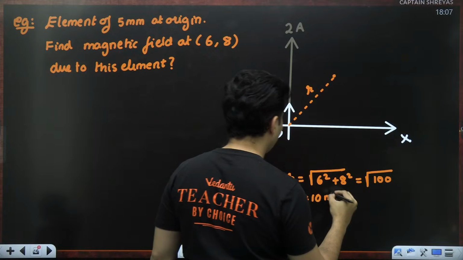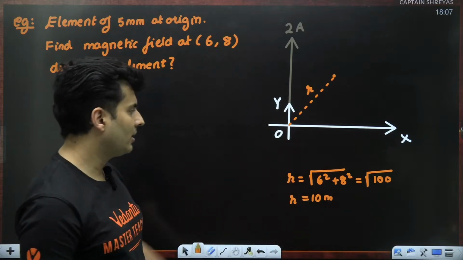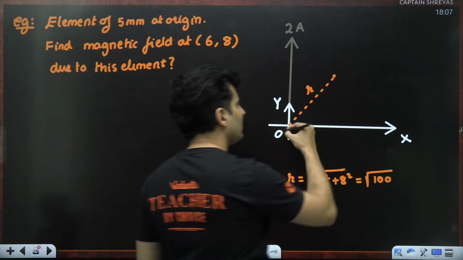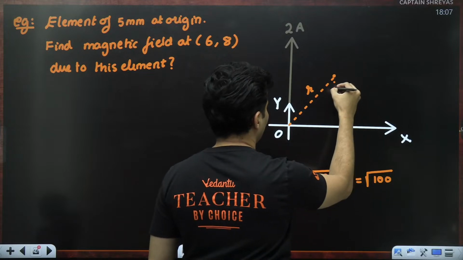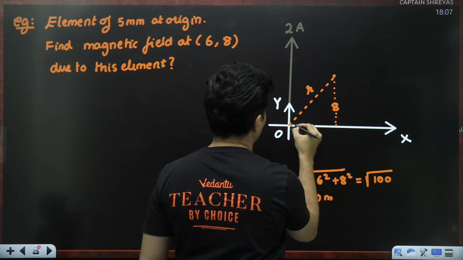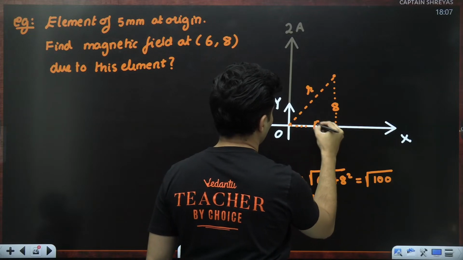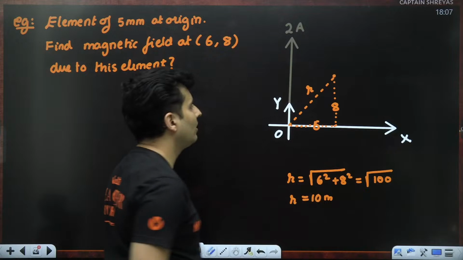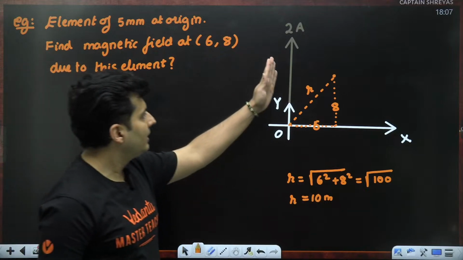In this case, 10 meters. 6 meters, 8 meters. So that will be 10 meters. Remember, this was 8 and this was 6, of course. So I know the value of R. I know the value of the current.